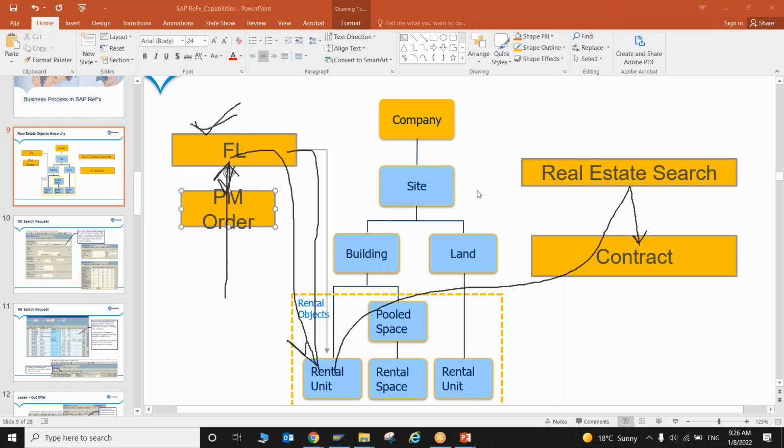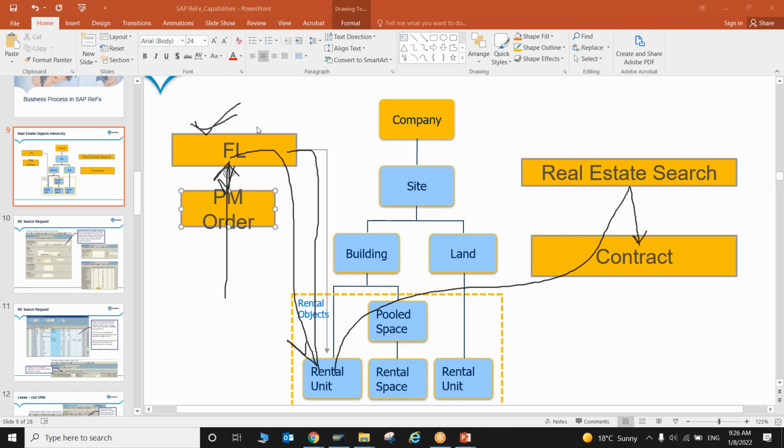For example, I'm assigning one functional location at a business entity level, so that FL should be applicable for all the buildings and rental units in that particular hierarchy, right? Correct. This FL also has a hierarchy, so as per the hierarchy it will be assigned. First level will be assigned to business entity, then second level is building, then third level is rental unit. Does it auto flow to the next level of object, or do we need to assign each and every FL? Manually. We have an automatic way also, but manually we need to assign it.